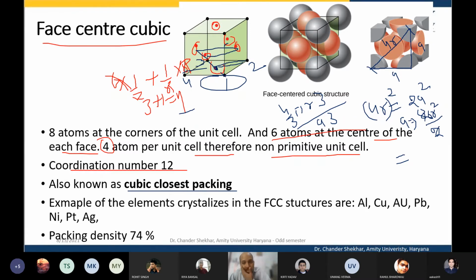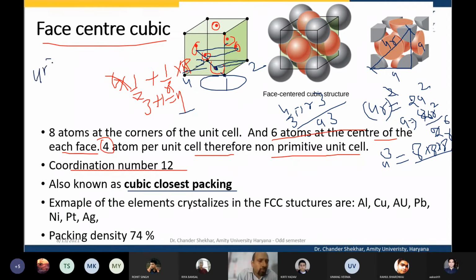Here 16r square divided by 2, so 8r square is equal to a, that's fine. So then a cube is equal to... Okay, because there are squares, let me do it again.